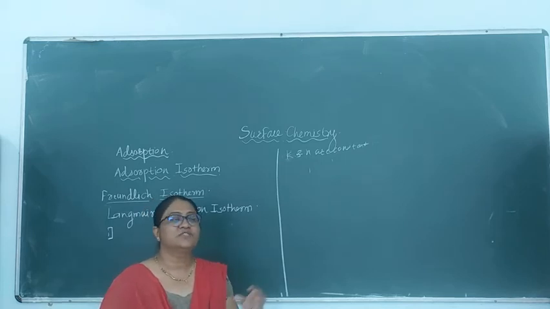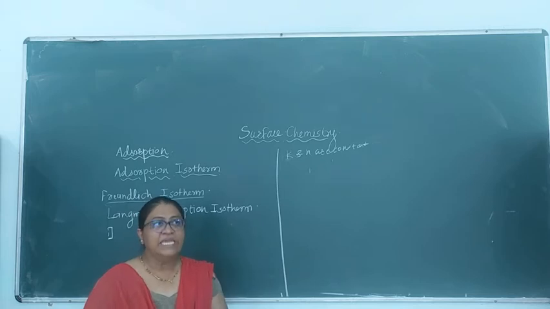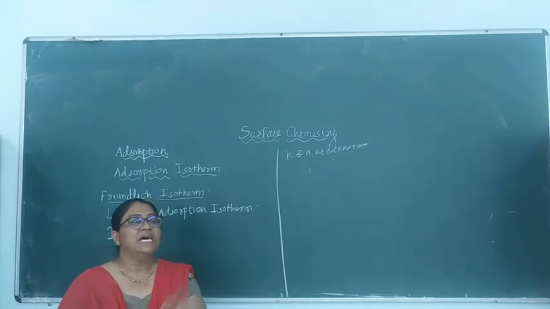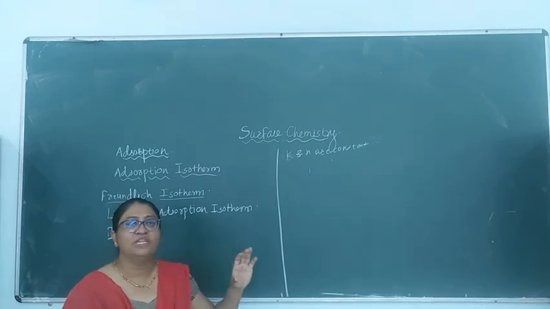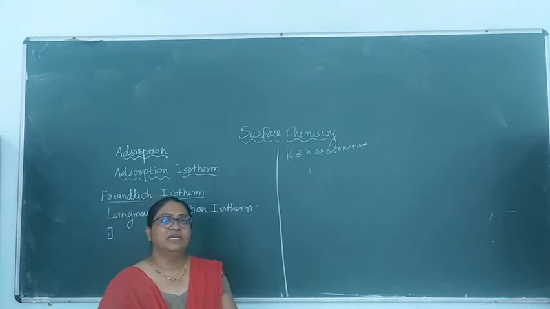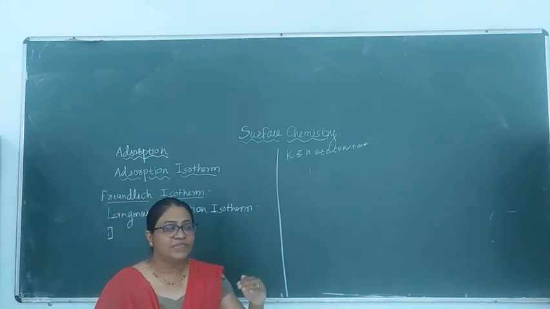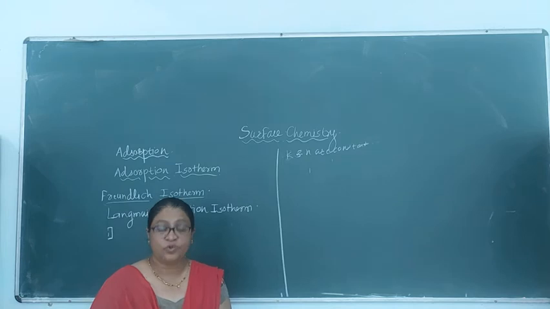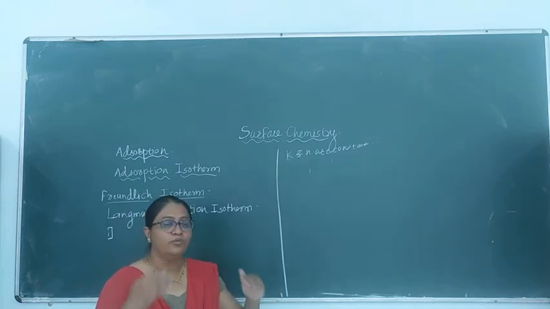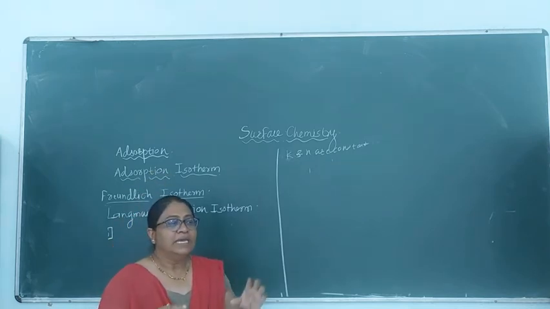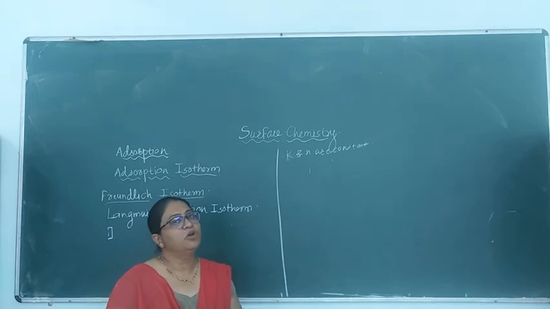Actually, the solid surface consists of elementary spaces, and each elementary space can adsorb a single gas molecule, and therefore the adsorption layer is a single molecule thick. That means only a single layer is formed, and the intermolecular forces fall off when the thickness of the adsorption layer increases beyond the single layer. What it means is, when the second, third, fourth layers would be formed on the single layer, the intermolecular forces between the molecules fall off.